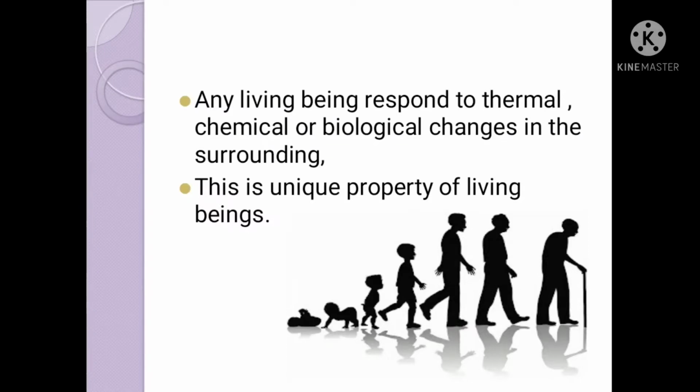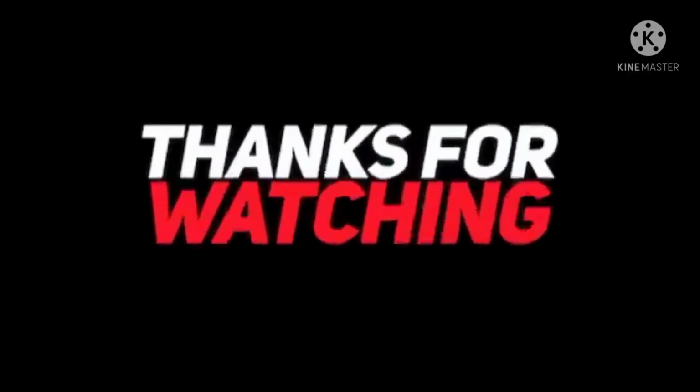Okay. So, this is about the difference between living and non-living organisms. Any living being responds to thermal, chemical or biological changes in the surrounding. This is a unique property of living beings.